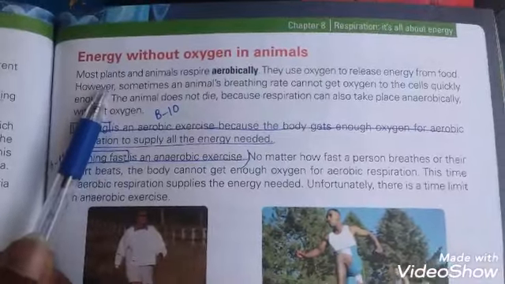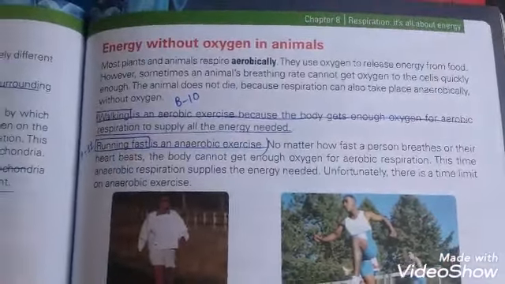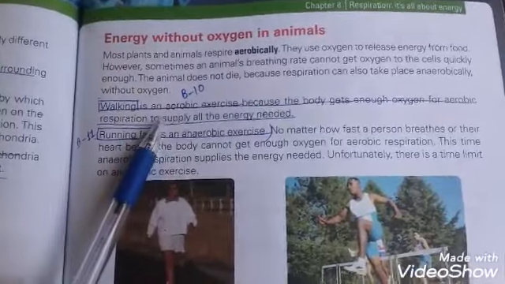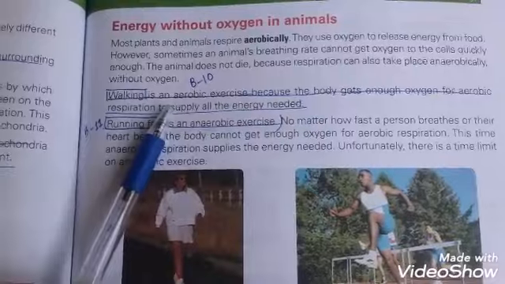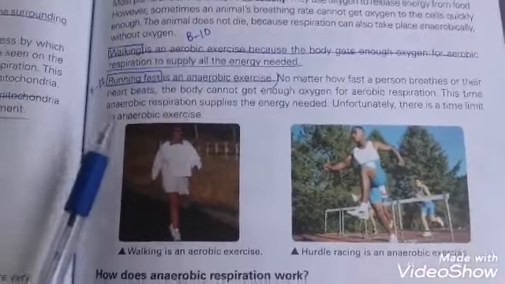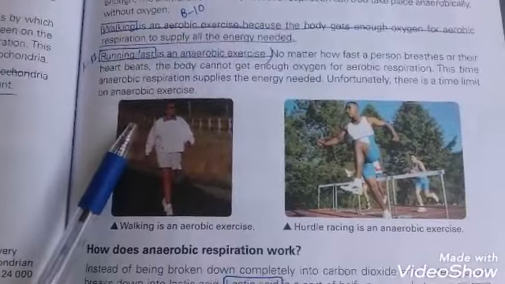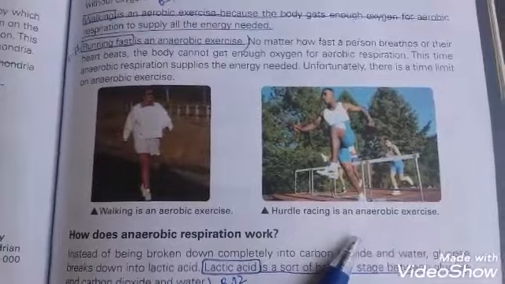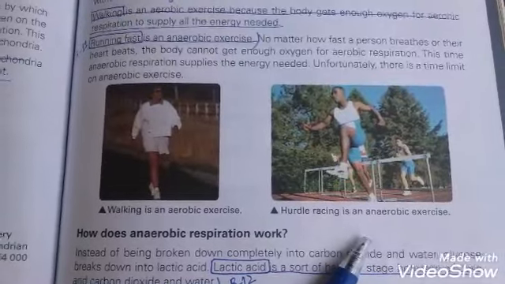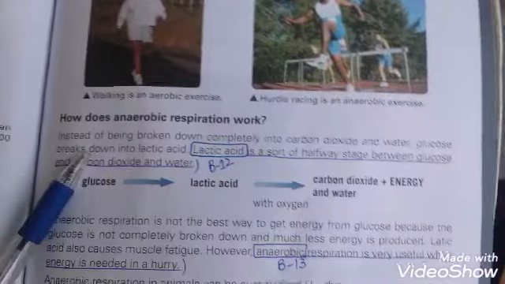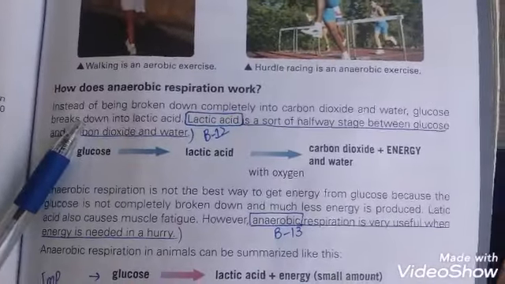Now, energy without oxygen in animals. Students, many animals and plants respire aerobically. They use oxygen to release energy from food. So walking is an aerobic exercise because the body gets enough oxygen for aerobic respiration to supply the energy needs, and hurdle racing is an anaerobic exercise; no matter how fast the person breathes or their heart beats, the body cannot get enough oxygen. Now, how does anaerobic respiration work?